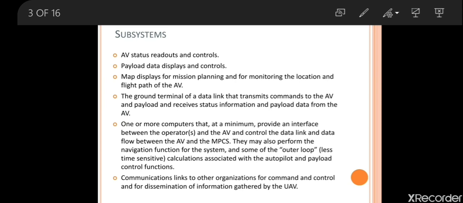For example, the government gives us a task: during flood time or earthquake time, we operate the air vehicle to identify human objects. At any instant, if they want to change the target, they can give the command and we can make the changes at any instant. So this is one of the subsystems we have in our MPC system.